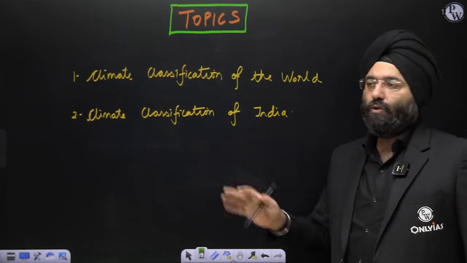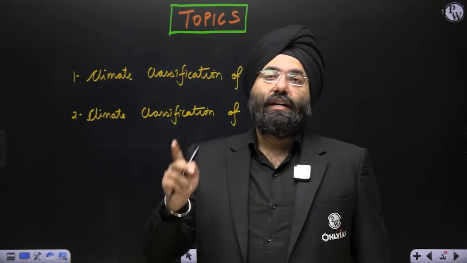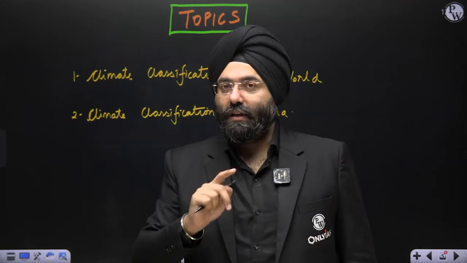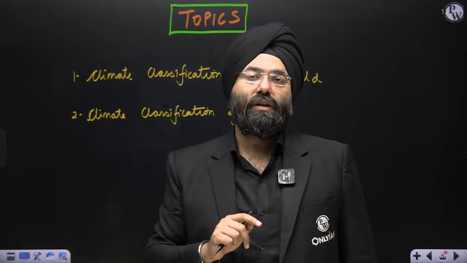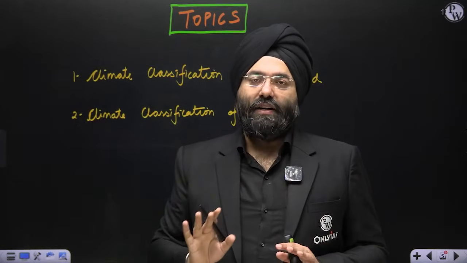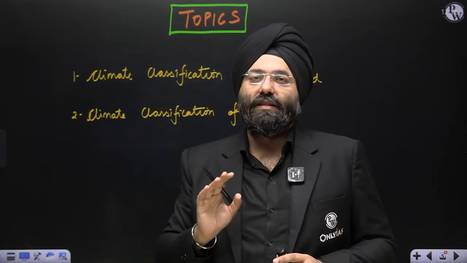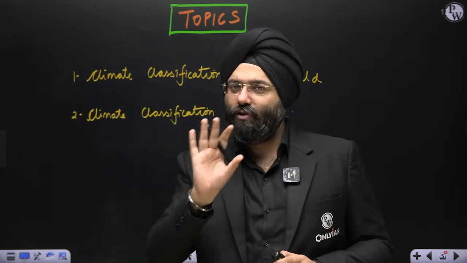Though we don't have to do the climate classification of India here, because we have already done this in the Indian geography when we were doing it earlier. So what is important is that you can refer to that, but I am going to put a map here and briefly explain it so that it helps you analyze how Koppen had given these alphabets. When I analyze, you will be able to understand it.